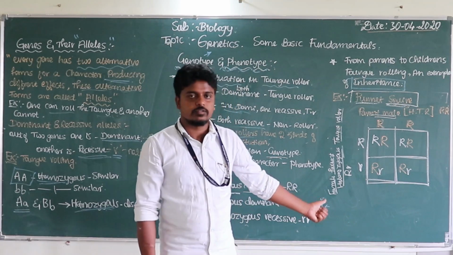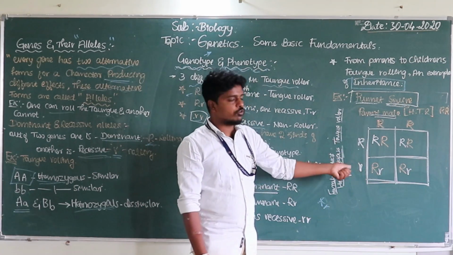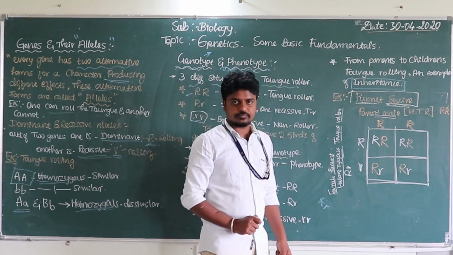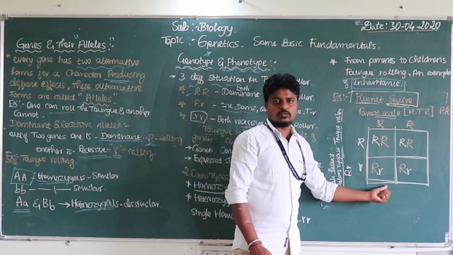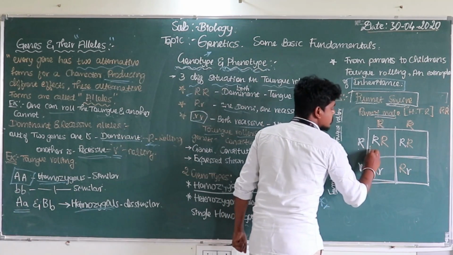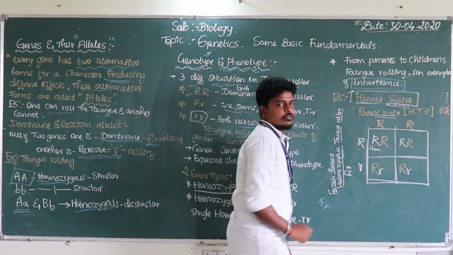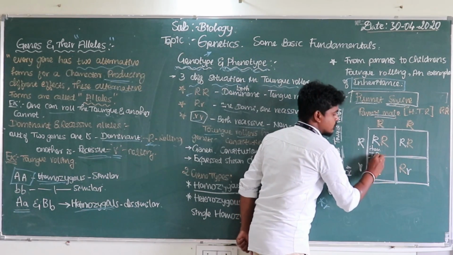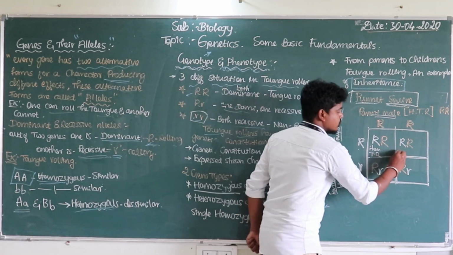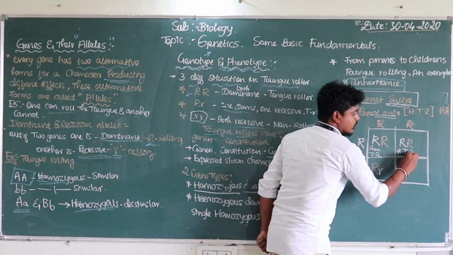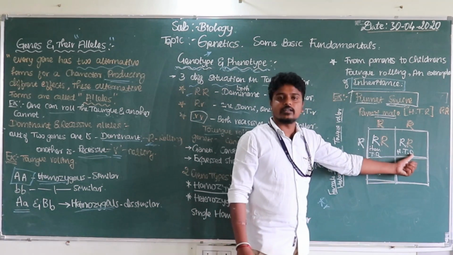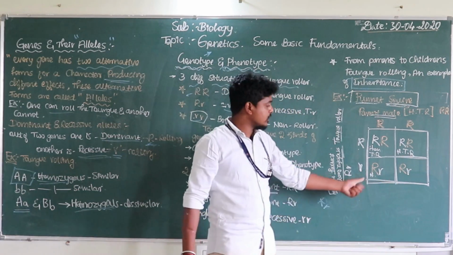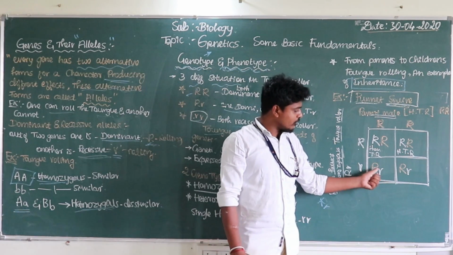Now have you understood? So this is how we have to multiply. Have a look here, all these characteristics show dominance, yes or no? Which is nothing but homozygous dominant. They are tongue rollers. The first one is a tongue roller. The second one is a homozygous tongue roller. This baby can also roll the tongue. And the third one is heterozygous. They are not the same; one is a capital, one is a small.